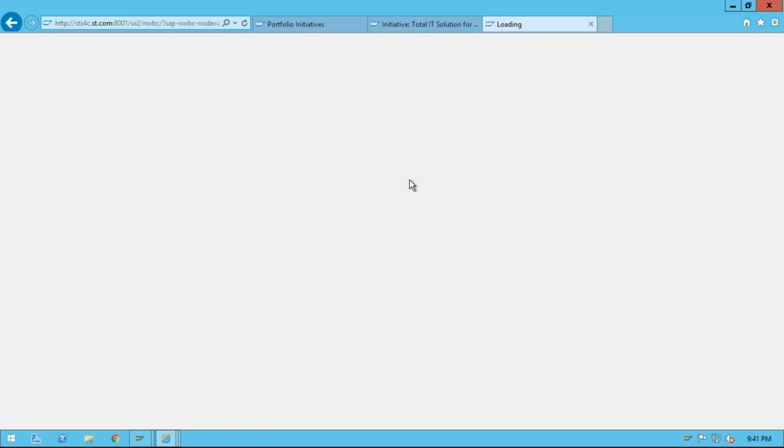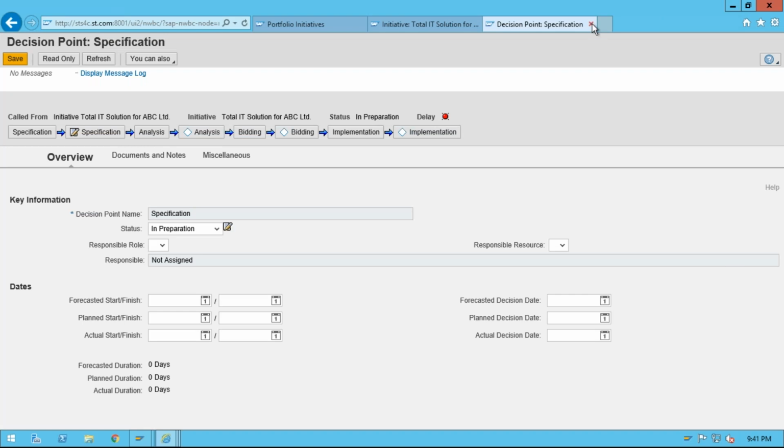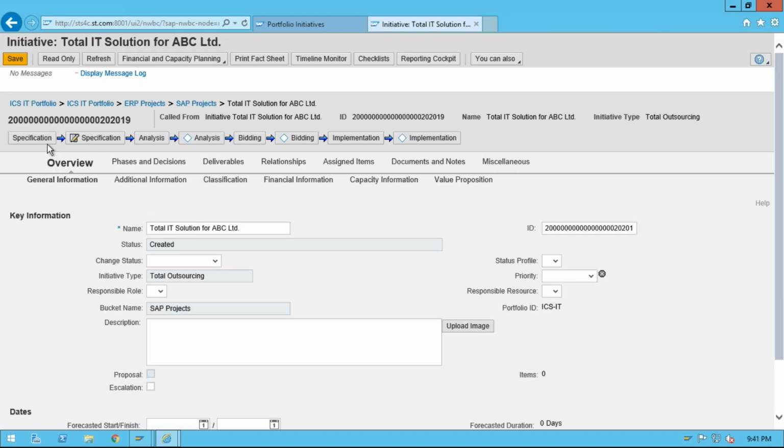So one question arises here, you may face one question from the business side, that I will execute only one object and another object should be executed automatically. For example, when I'm changing the status here in a specification phase, the status of the specification decision point should be changed automatically. Okay, for example, when I'm closing the decision point, the phase should also be closed, because I will not go to close it. Okay, so we have this functionality in a standard system, we call it DFM. Okay, decision flow management or synchronization.